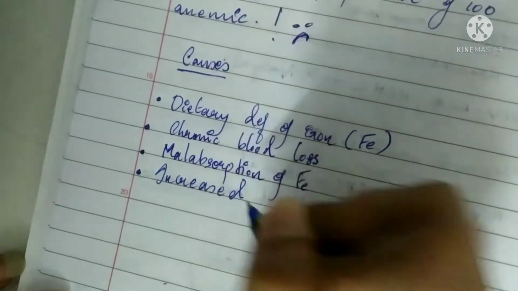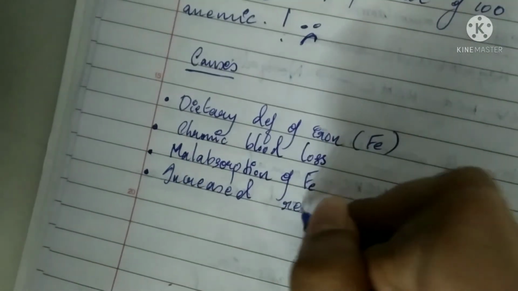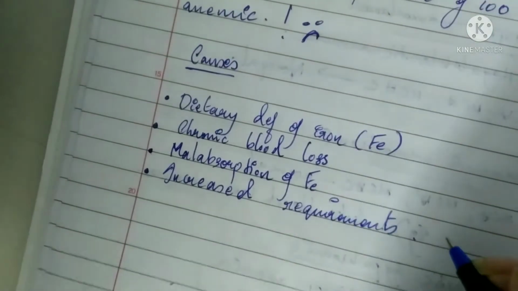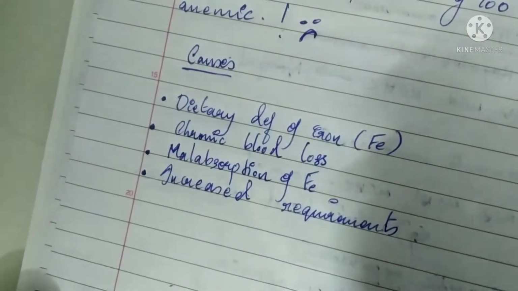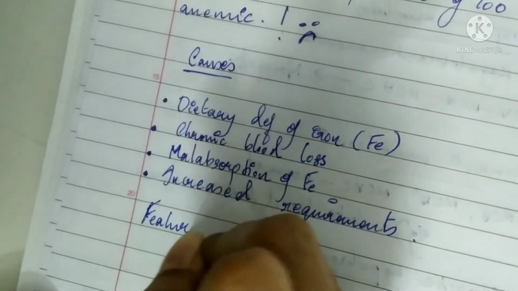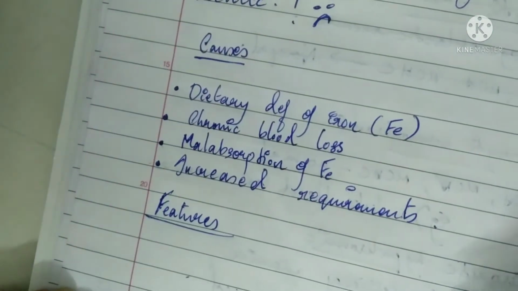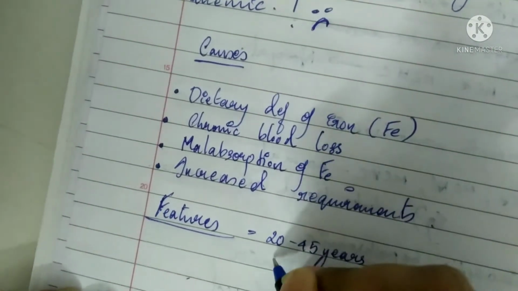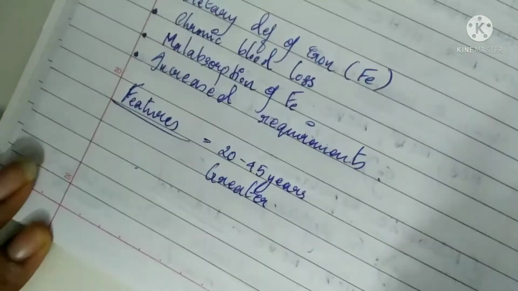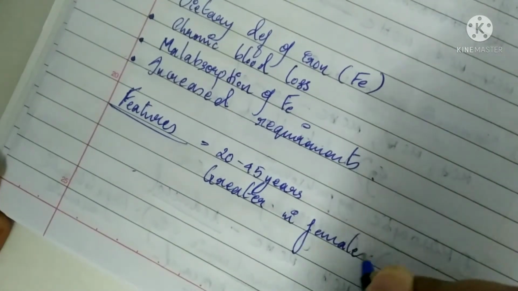Next, we have chronic blood loss due to menstrual, menopausal bleeding, parturition, etc. Malabsorption of iron, which may be due to malabsorption syndromes, atrophic gastritis, chronic diarrhea, etc. And then increased requirements in the case of spurt of growth, childhood, adolescence, etc.